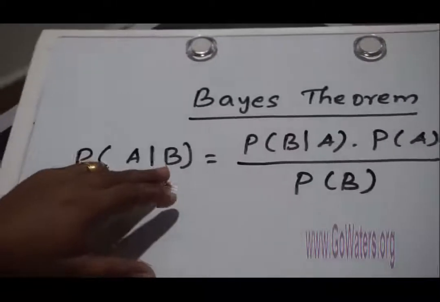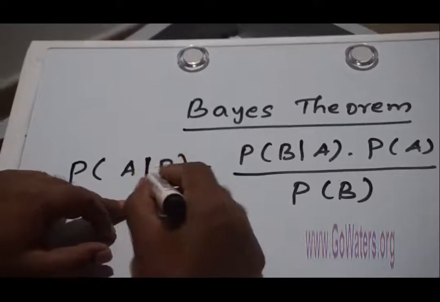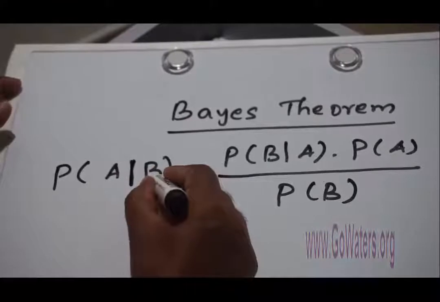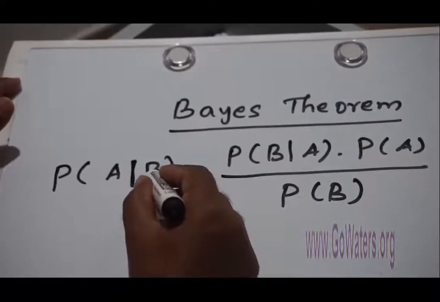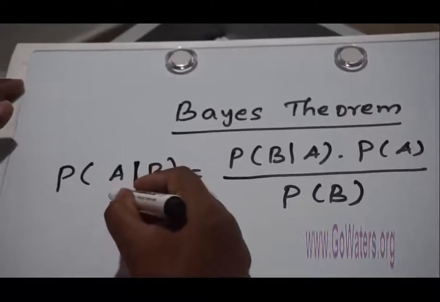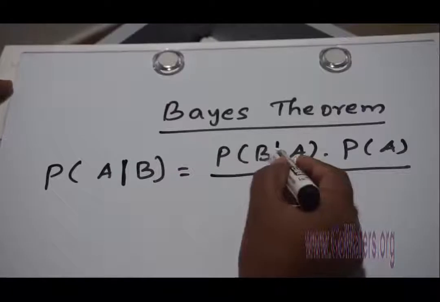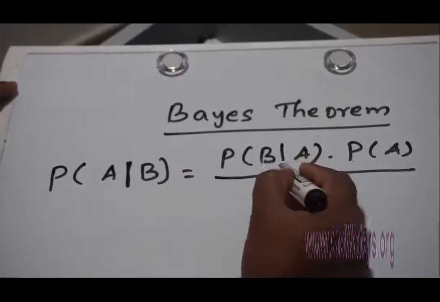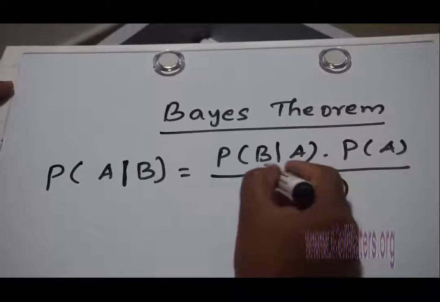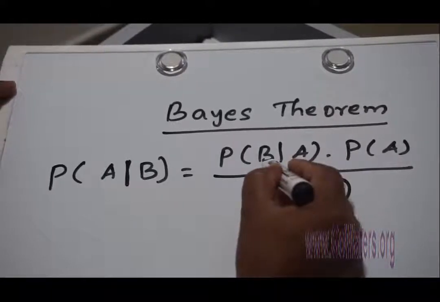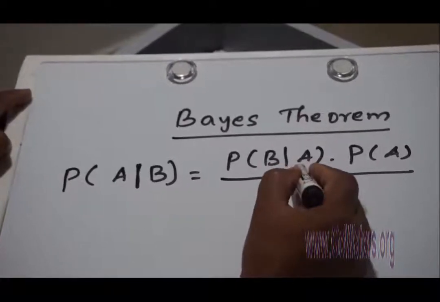So that means the event of conditional probability. The B has already happened. Under those circumstances, what is the probability that A can happen? Sometimes you might have the information that A happened already, and under which circumstances, the probability of B given A will be given in the problem, right?